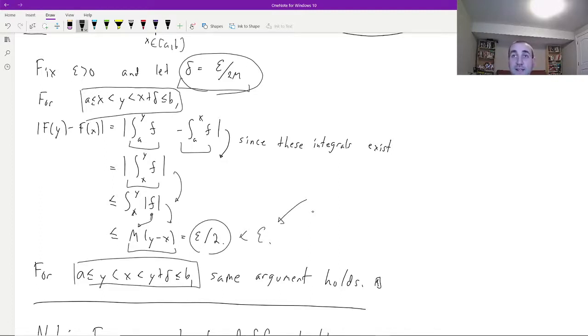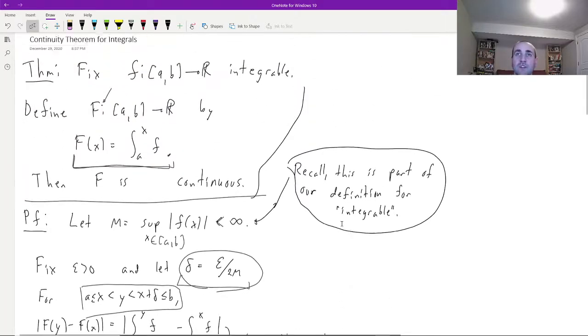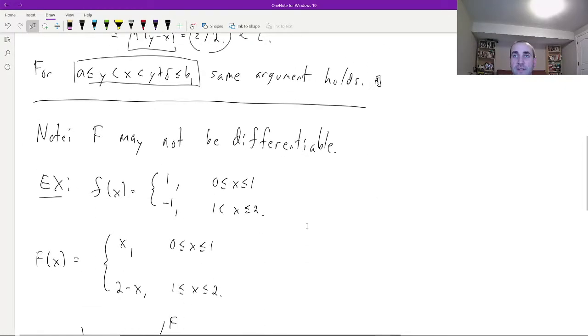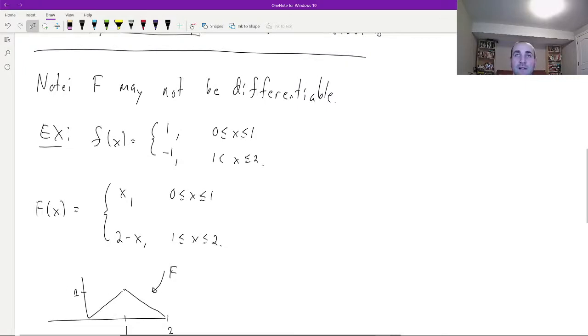Okay, so that's it, a fairly short proof, but using essentially all of the lemmas that we proved in the last video. The one comment really that I want to have here is, you're used to seeing something much stronger here in the fundamental theorem of calculus. Now we will get to the fundamental theorem first, but I want to comment on this, that actually this function capital F doesn't have to be differentiable, and there's a simple counterexample. I define little f to be 1 for 0 less than x less than 1, and minus 1 for 1 less than x less than or equal to 2. Okay, so in other words, my function looks like this.